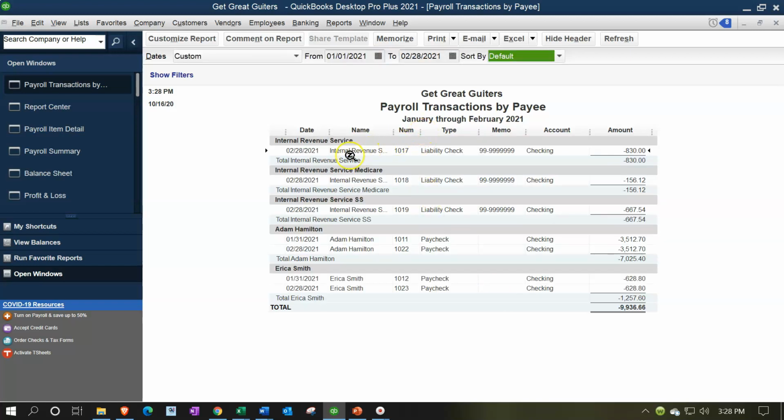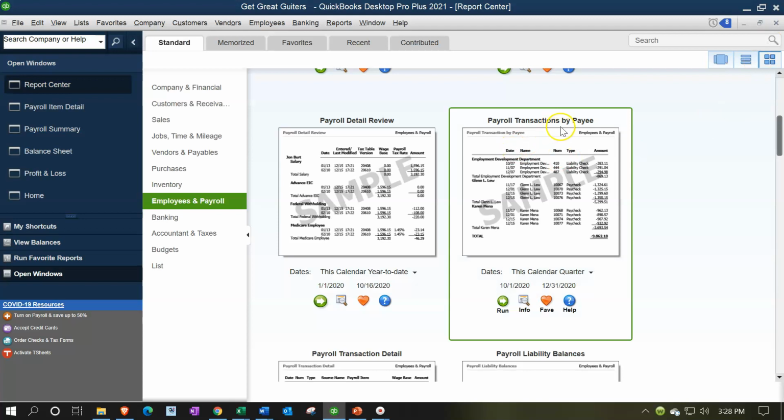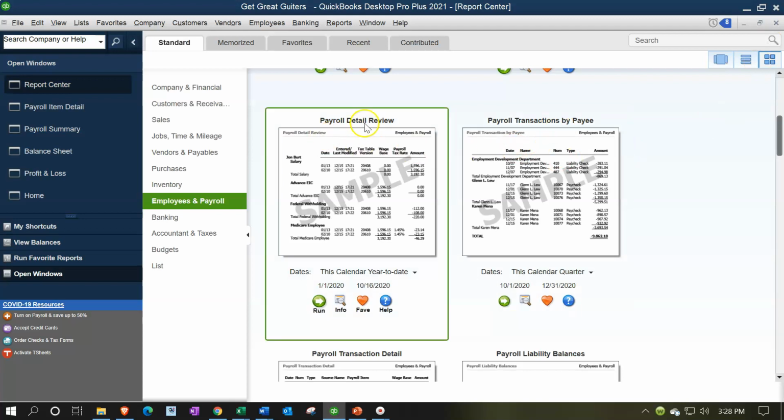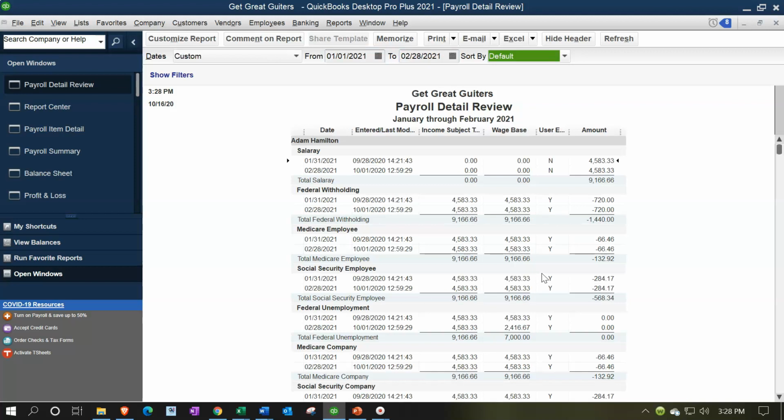Transaction, is that the detail report? Doesn't look that detailed. So it's the same. Let's close this back out. We want the payroll transaction by payee. Payroll detail review. Let's run that one. This is going to be 01/01/21 to 02/28/21.